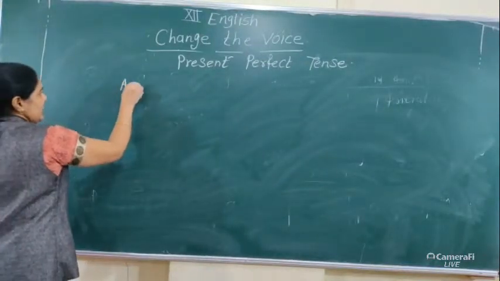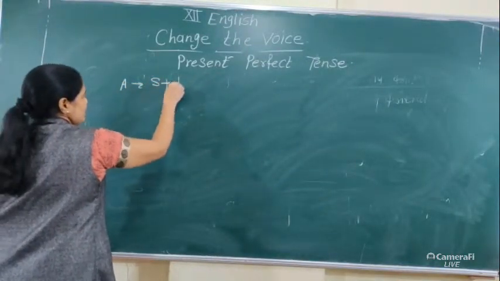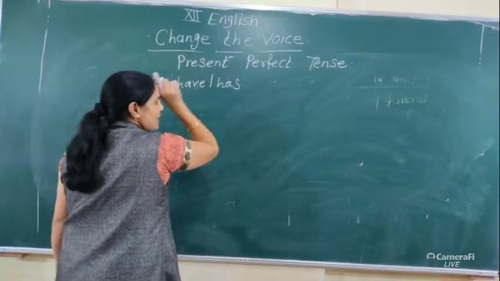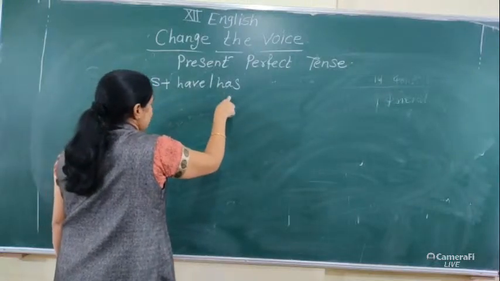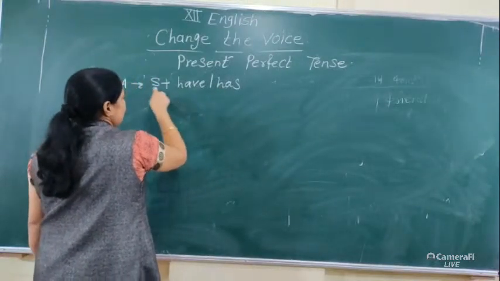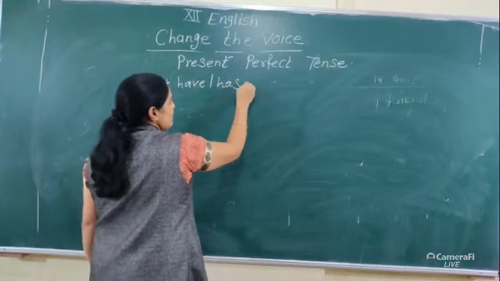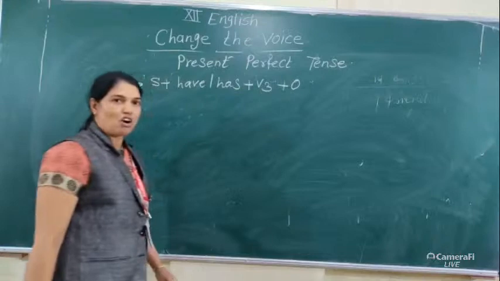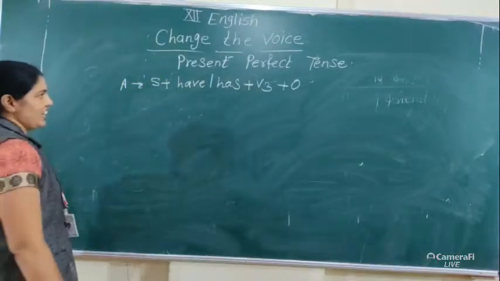The structure is subject plus the helping verb have/has plus V3 plus object. This is the structure of present perfect tense.